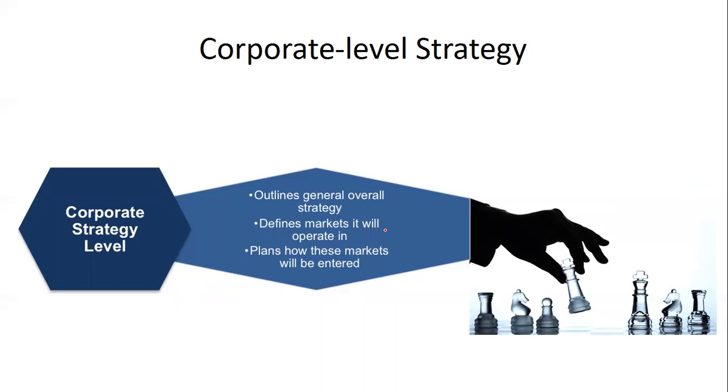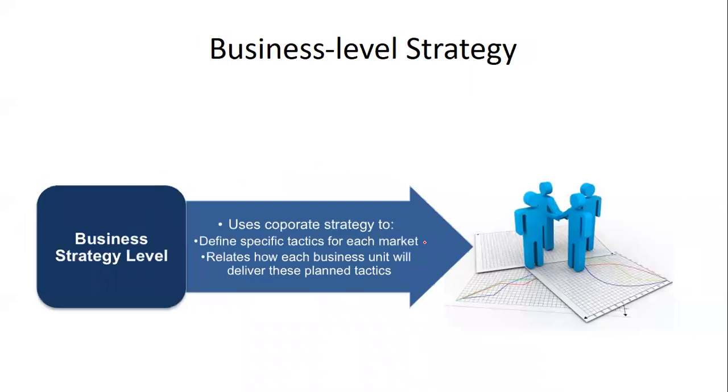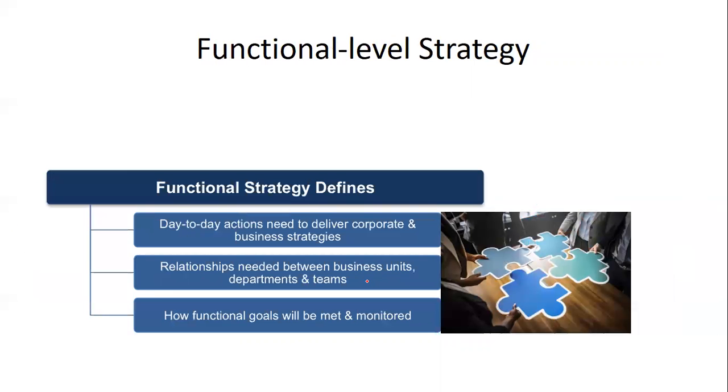It defines the markets and plans the markets to be entered. Then we have business level strategy, which uses the corporate strategy and defines the tactics, relating to how the business unit can be planned with different tactics. And functional level strategy deals with day-to-day needs. It is the relation between the business units or the functional goals which can be met. These are all taken under functional level strategy.